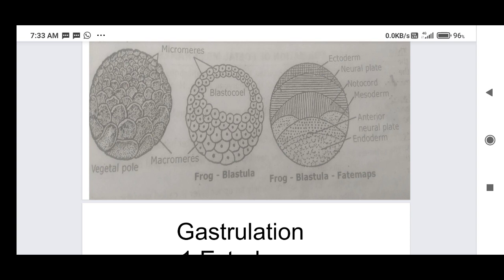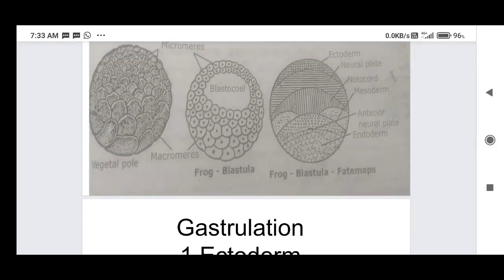What is the fate map? From this blastula, the future organism will develop. Here the cell's fate is determined.